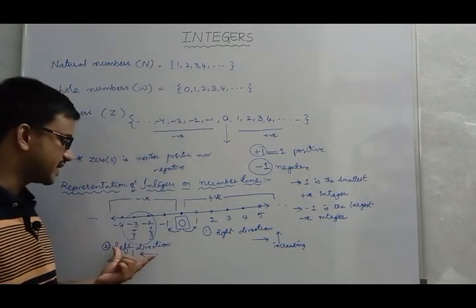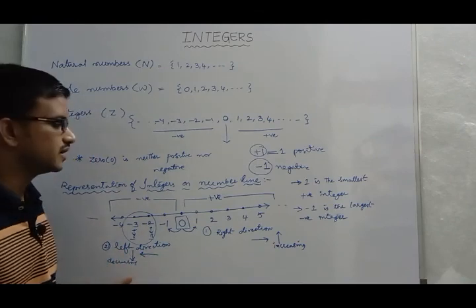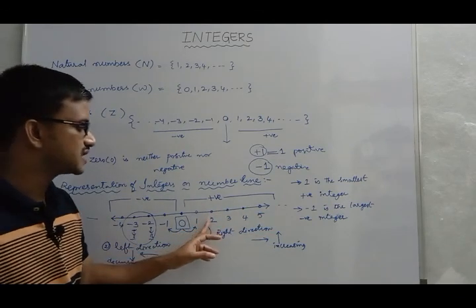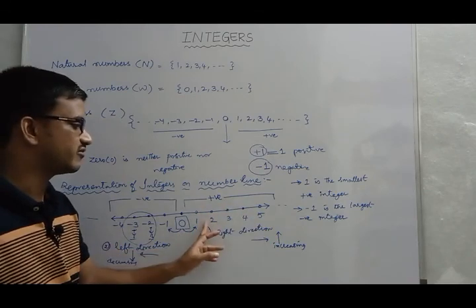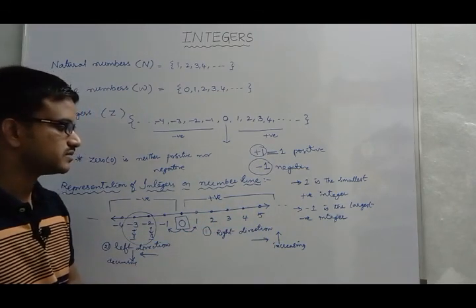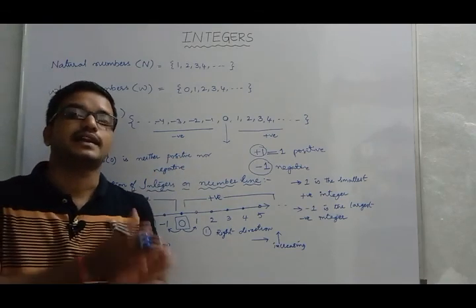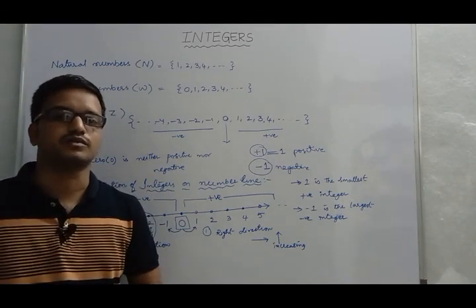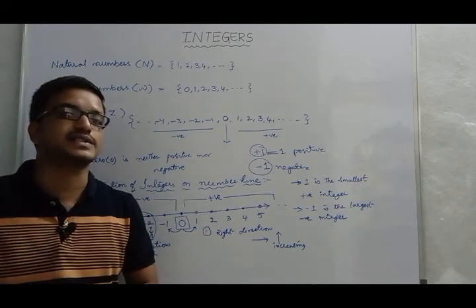When we move in the left direction, the values are decreasing. Say 5 and here 2. 2 is to the left of 5. So 2 is smaller than 5. So the integer which lies on the left side has less value, whereas the integer which lies on the right side has more value.